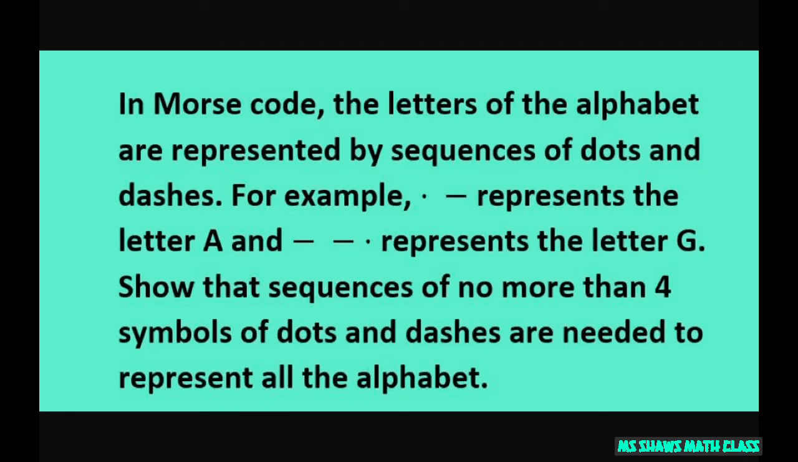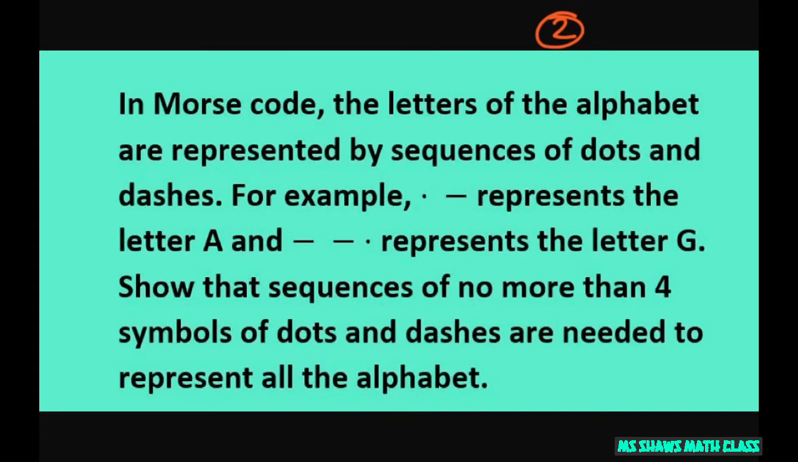Hello, everyone. In Morse code, the letters of the alphabet are represented by sequences of dots and dashes. So that's two choices basically. For example, dot dash represents the letter A and dash dash dot represents the letter G. Show that a sequence of no more than 4 symbols of dots and dashes are needed to represent all the